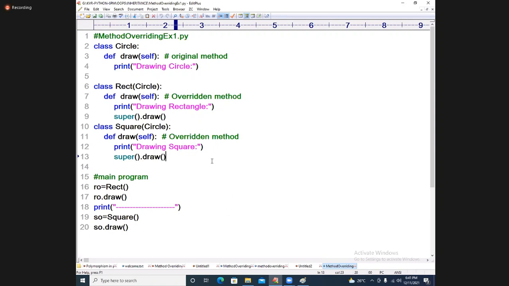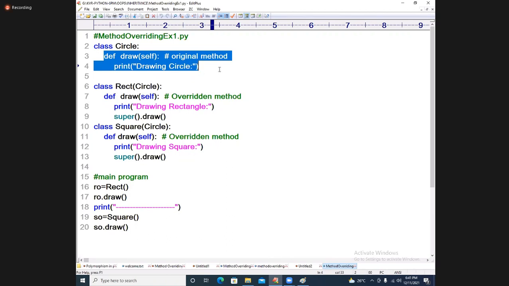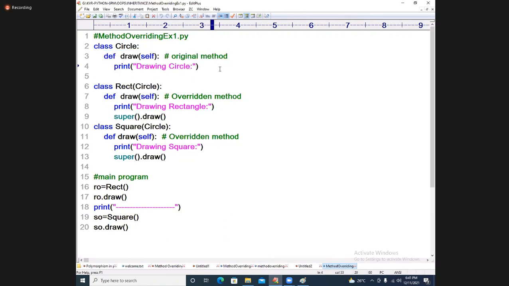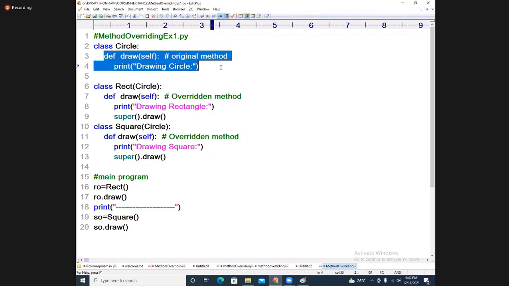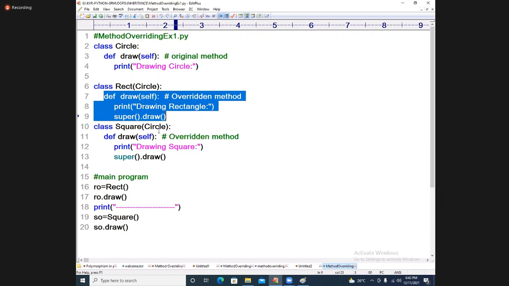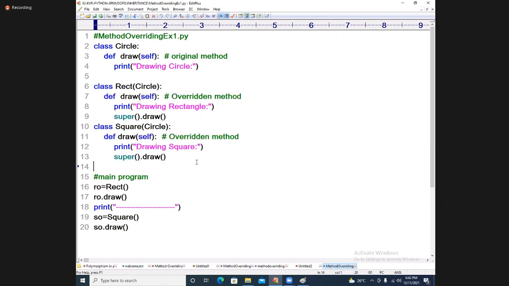So is the polymorphism concept resembling here or not? Yes, we have the polymorphism concept here. Line number 3 is called one form, and line numbers 7 and 11 are called multiple forms. Am I correct, students? Yes. Fine.